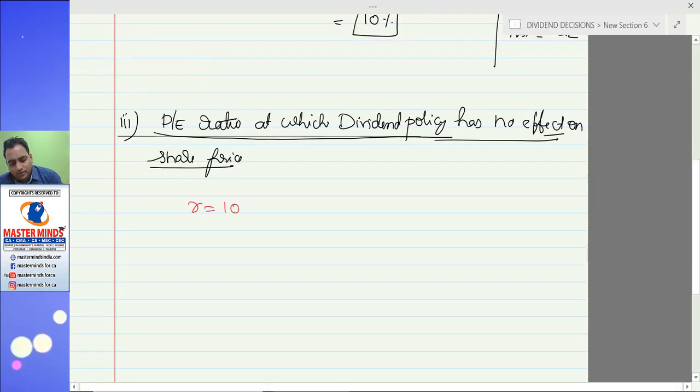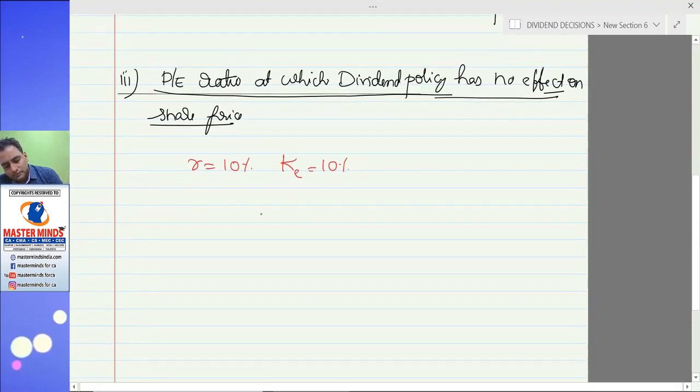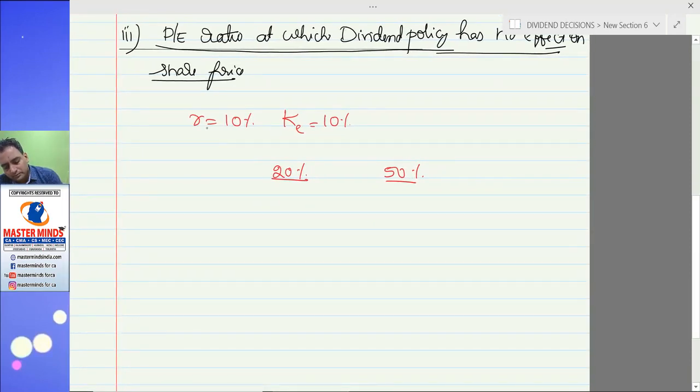R is equal to 10, say K is equal to 10. Take it like this. I want to pay 20% dividend, or I want to pay 50% dividend. You can take any percentage. Ultimately, you realize that the value of share at both the dividend payout ratios would be the same. Say dividend per share, here 2 rupees, here 5 rupees.